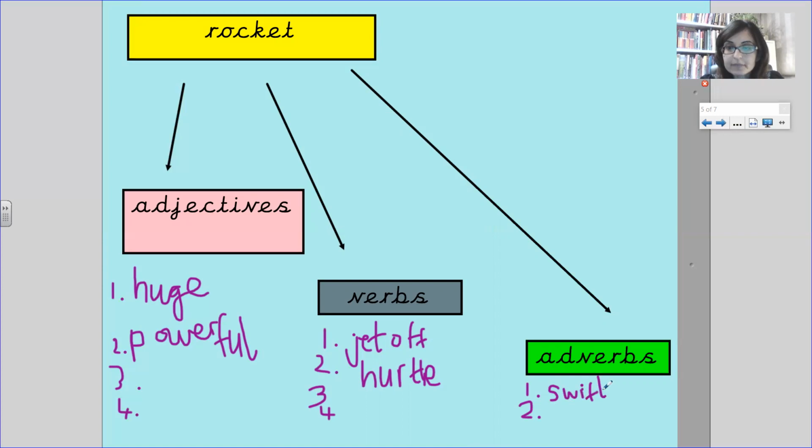Swiftly. We could have speedily. Should we write speedily? There we go. 2 adverbs. And I know that looks like an at. It should make the part a bit longer. There we go. Speedily.